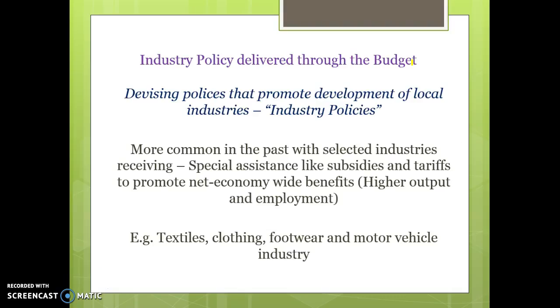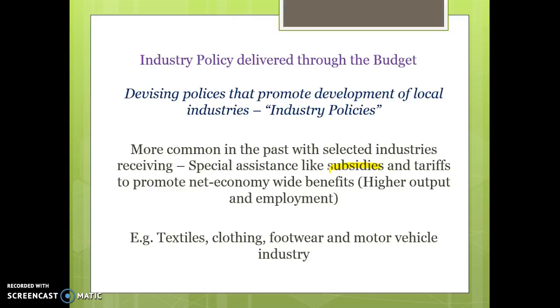Industry policy can be delivered through the budget, and it's basically trying to promote or develop local industries. In the past, industry policy was pretty simplistic in the sense that it was just about giving subsidies and providing protection for specific industries that potentially didn't have comparative advantage. So the idea is that we would protect special industries, like we would give subsidies to car industries, we'd have tariffs on textiles so that we could support industries in Australia, and the idea of that was to try and promote employment and keep jobs within Australia.